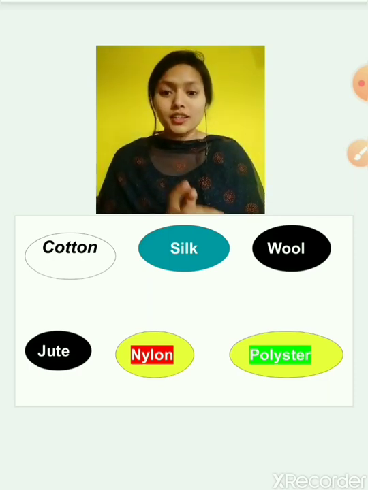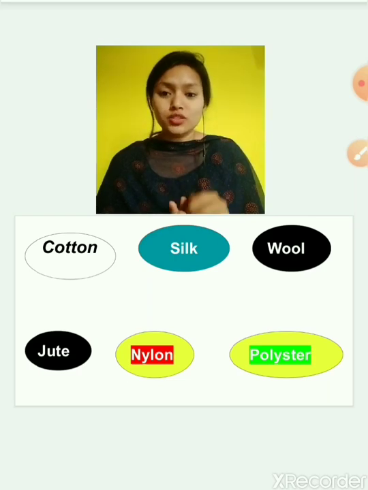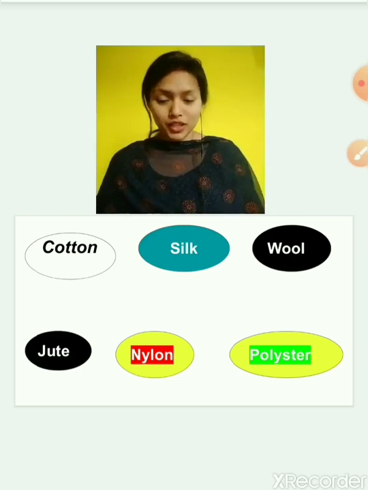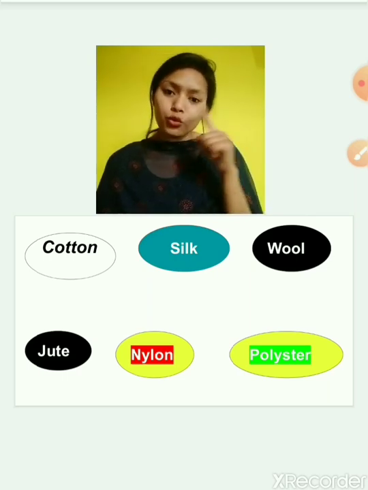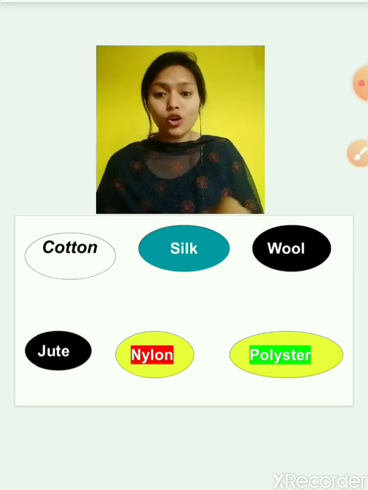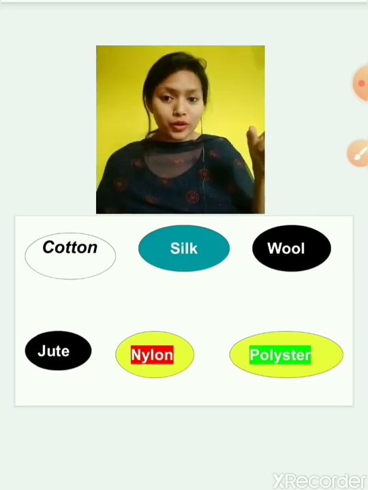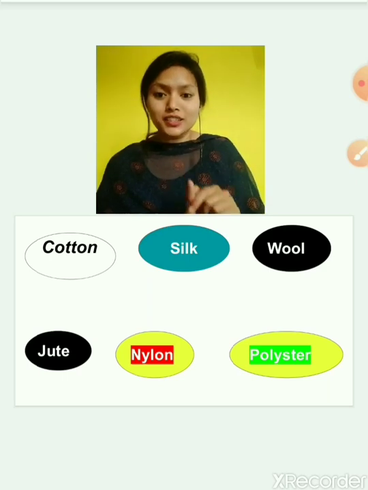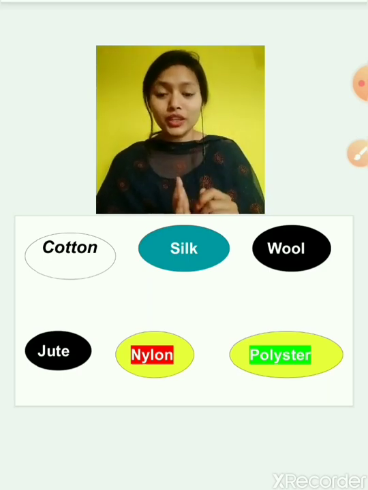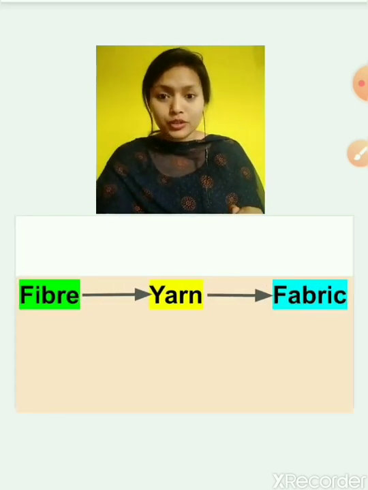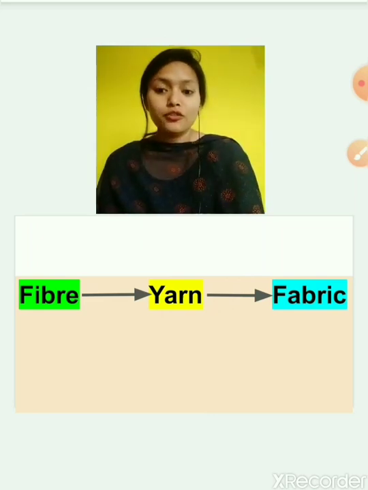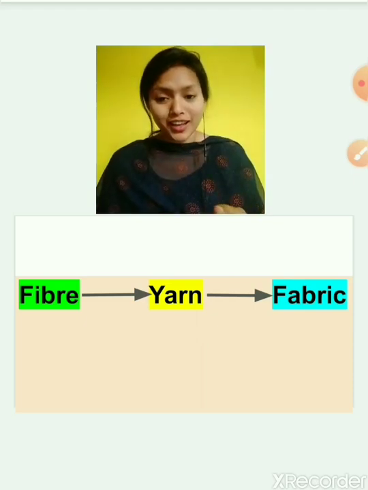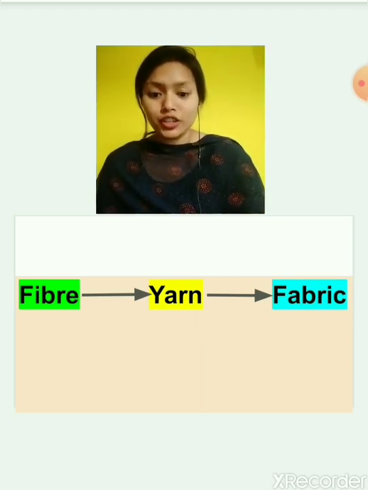As we studied, clothes are made up of different types of things, or that material is fabric. The chapter name is fiber to fabric, which means it's the journey of a fiber to fabric. How clothes are made, it's a journey of a cloth. Okay, so what is a fiber? Fibers are the smallest unit of any cloth, we can say. Fibers are converted into yarn, and yarns are converted into fabric.